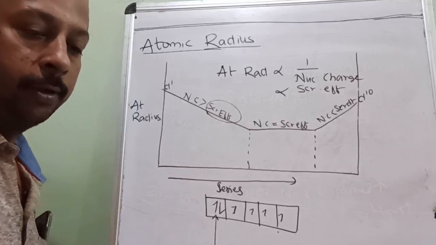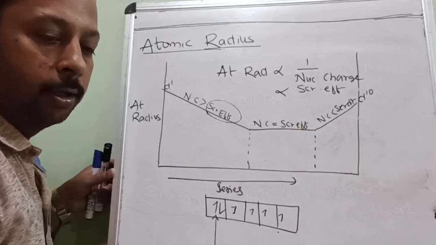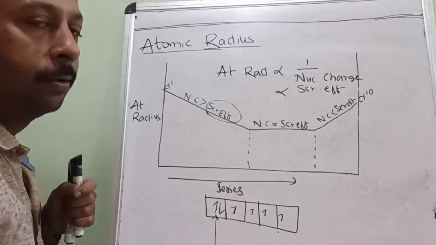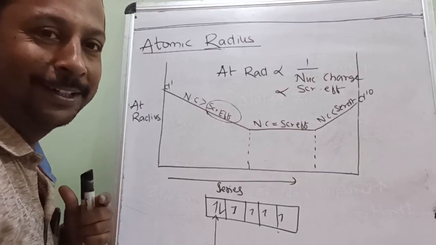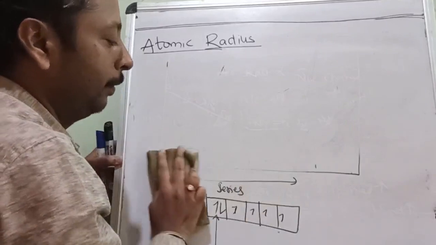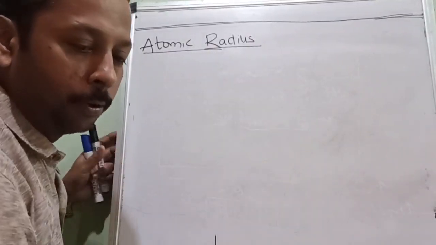Okay. Now shall we go for the other part? Very good. This is the atomic radius variation only we are going to study again, but not across a period. Make a note of it. How beautifully explained. Is it understood or not? Okay. Now atomic radius variation down the group also there is a problem.